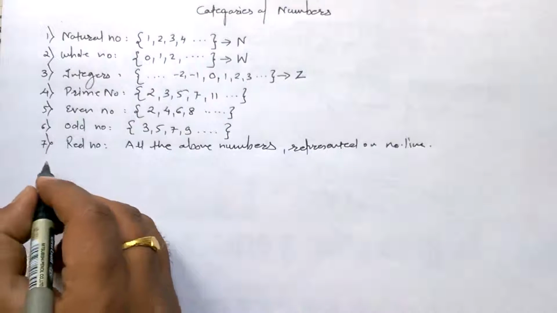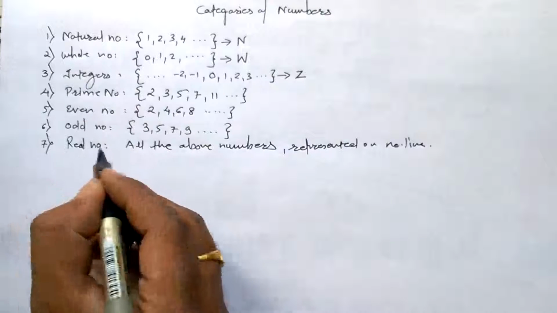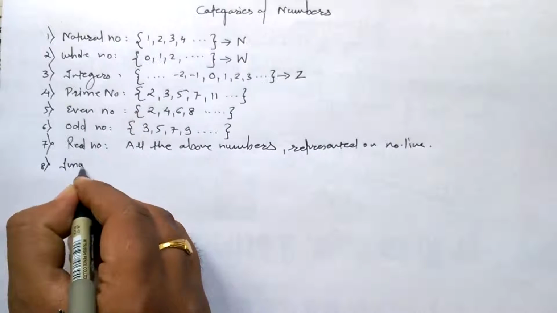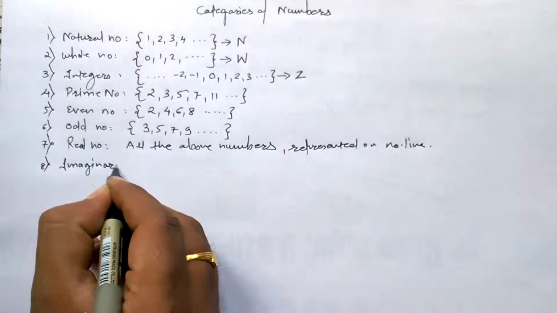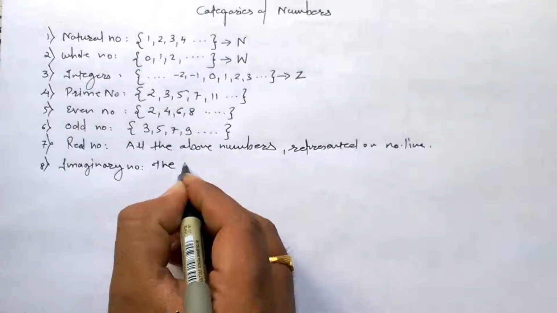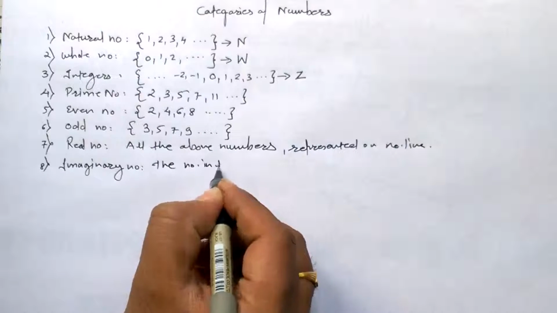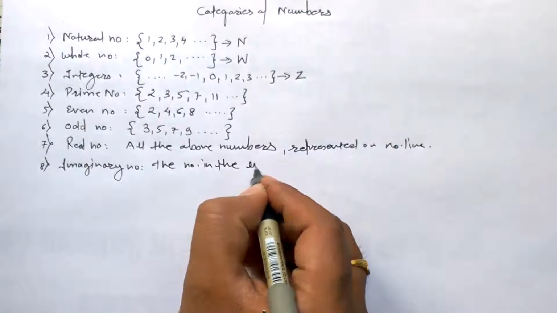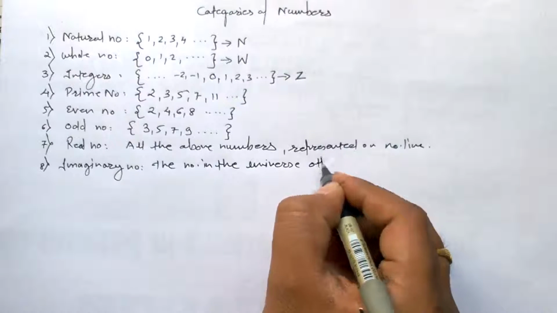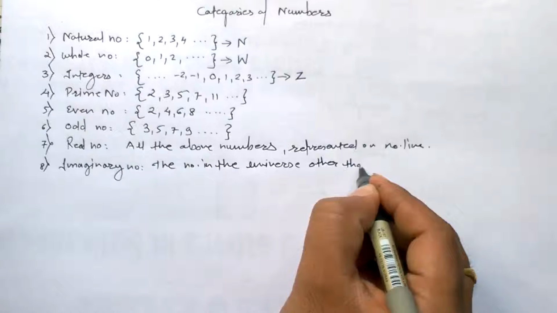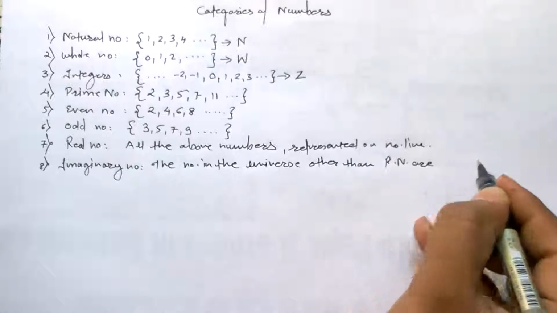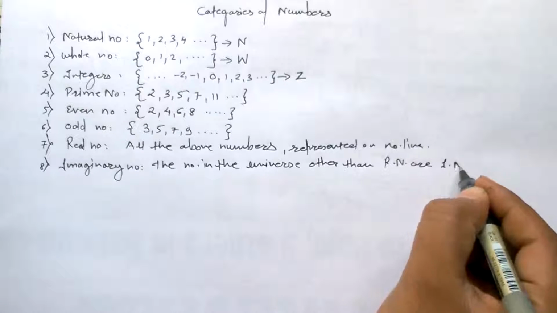Next thing that we have to see is imaginary number. The numbers in the universe other than real numbers are said to be imaginary numbers.